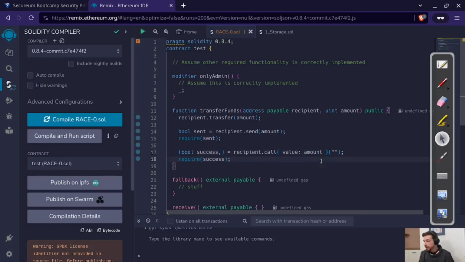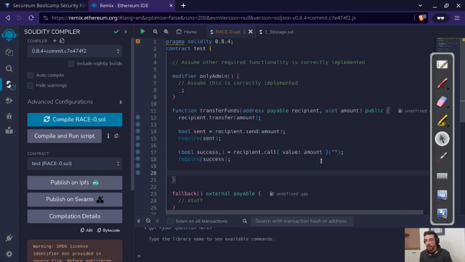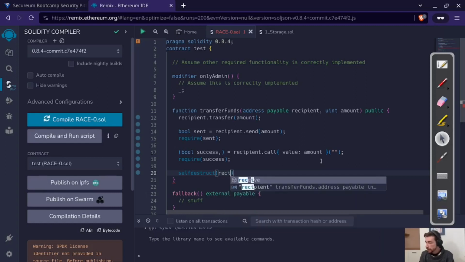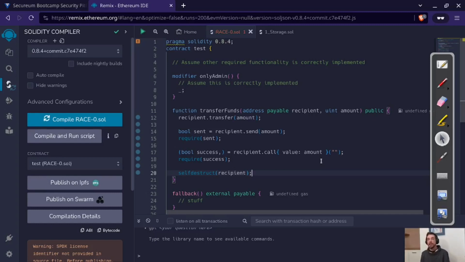And now another way to send the Ether funds to a recipient would be self-destruct. We already had this in the previous question, self-destruct, and then we could send it to the recipient. Obviously the difference here is that we can't specify an amount. Instead, all of the Ether that this contract holds is being sent to the recipient.